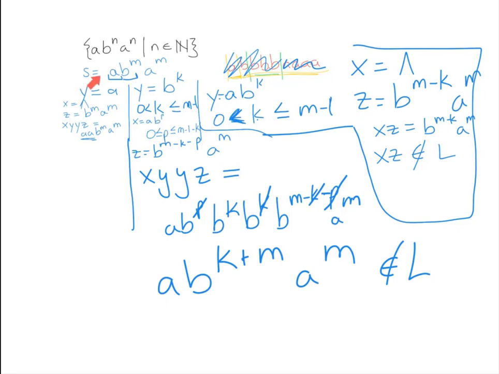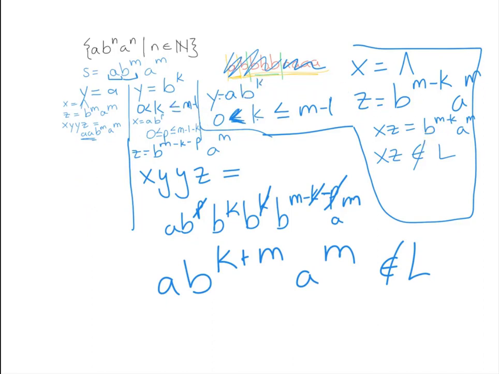We said, let's pick this string, which is in our language: a, b to the m, a to the m. We said if we pick that string, one of these three things has to be true. Either y is just an a, or y is just a bunch of b's, or y is an a and a bunch of b's. But then we said, well, this part isn't possible because we can't pump it. And this part isn't possible, and this part isn't possible, so we can't pump it.